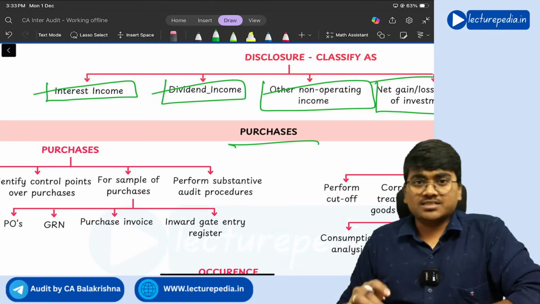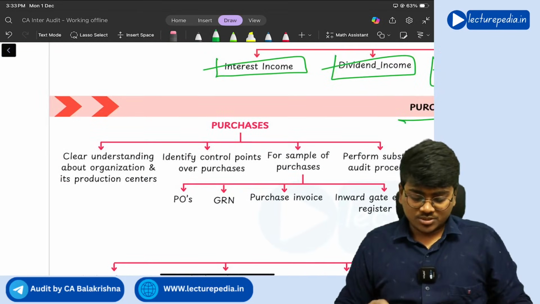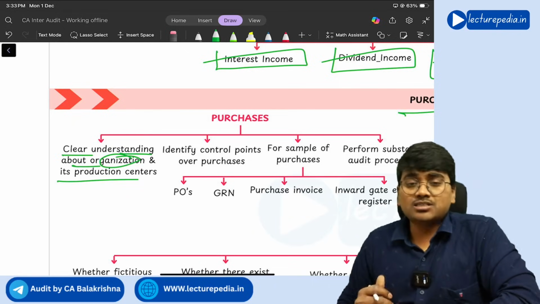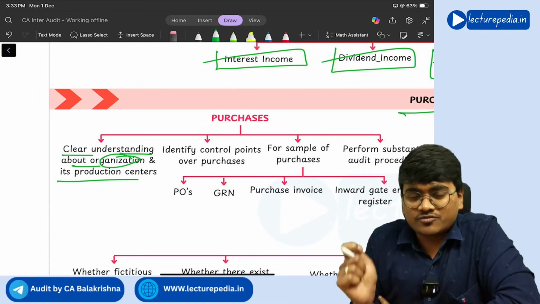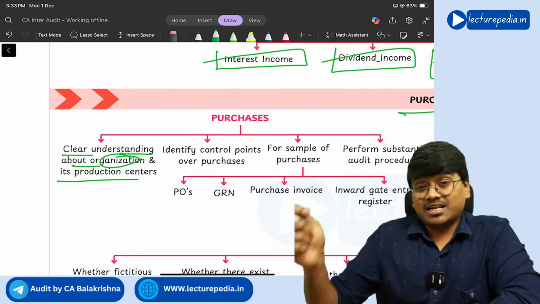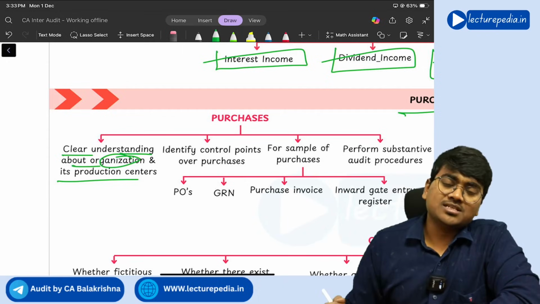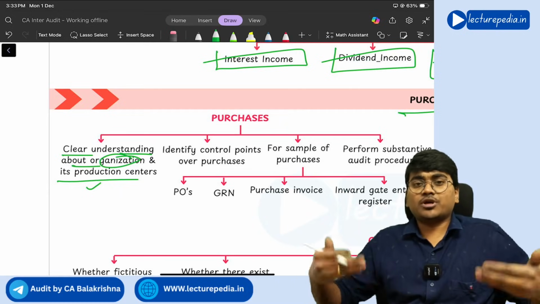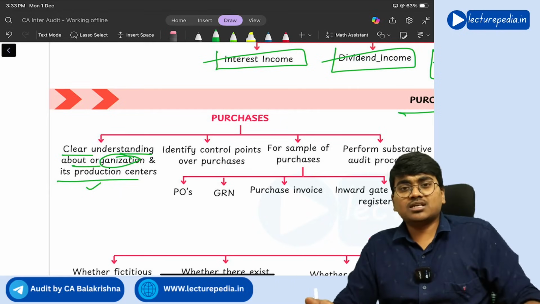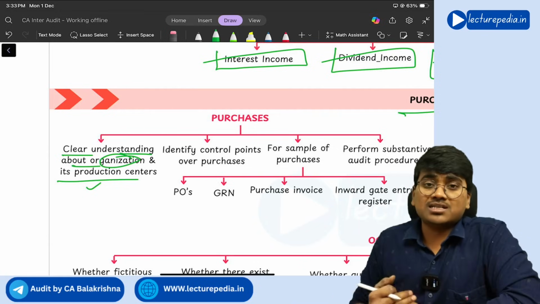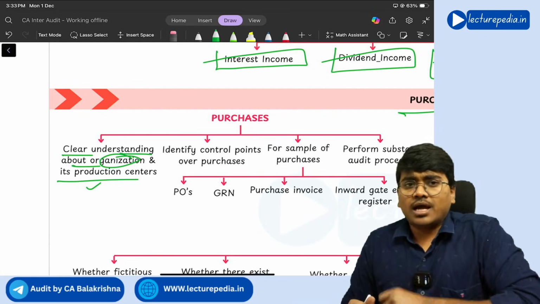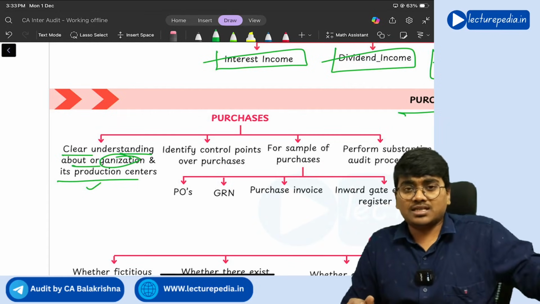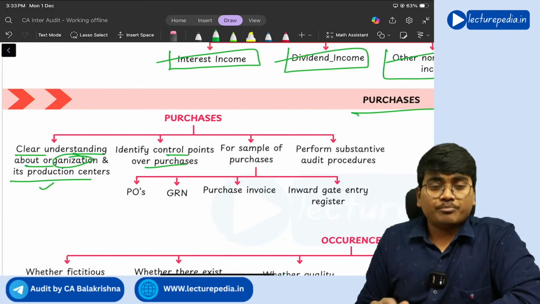Next, purchases. With respect to purchases, the auditor needs to obtain a clear understanding about the organization and its production centers. Just like in the case of sales, where the auditor understood revenue centers, in the case of purchases the auditor needs to understand production centers. In how many areas is production happening, and from which areas are the goods being produced? You need to understand all those production centers. And there should be proper controls over the purchases, just like we have seen controls over the sales areas.